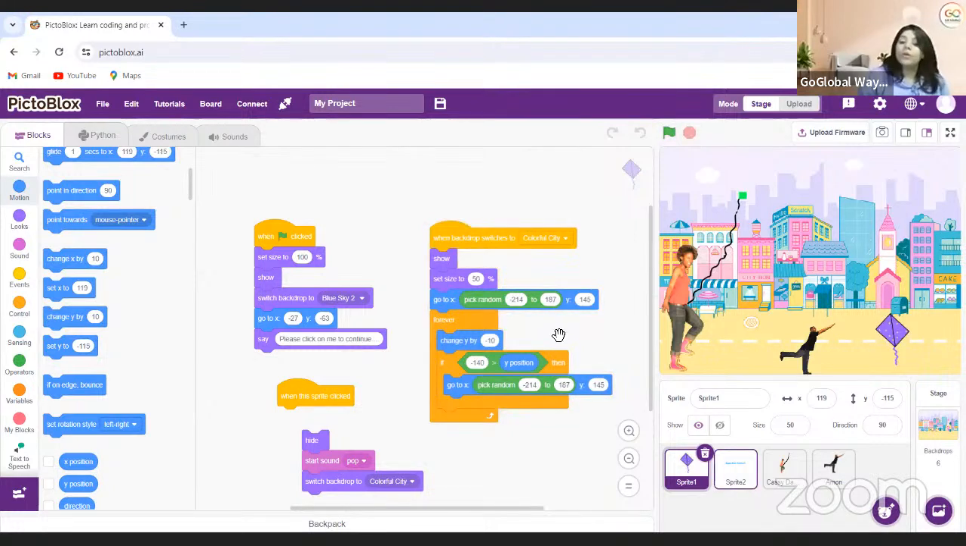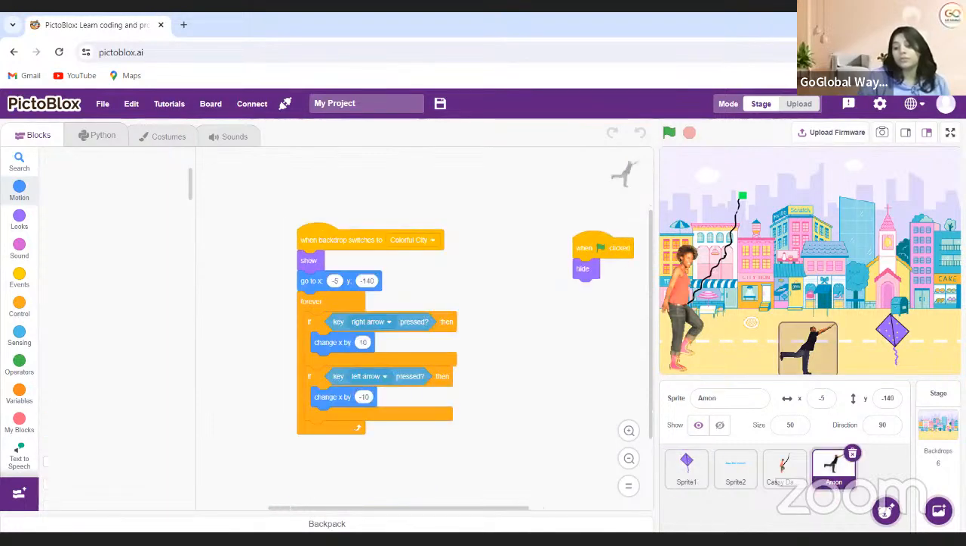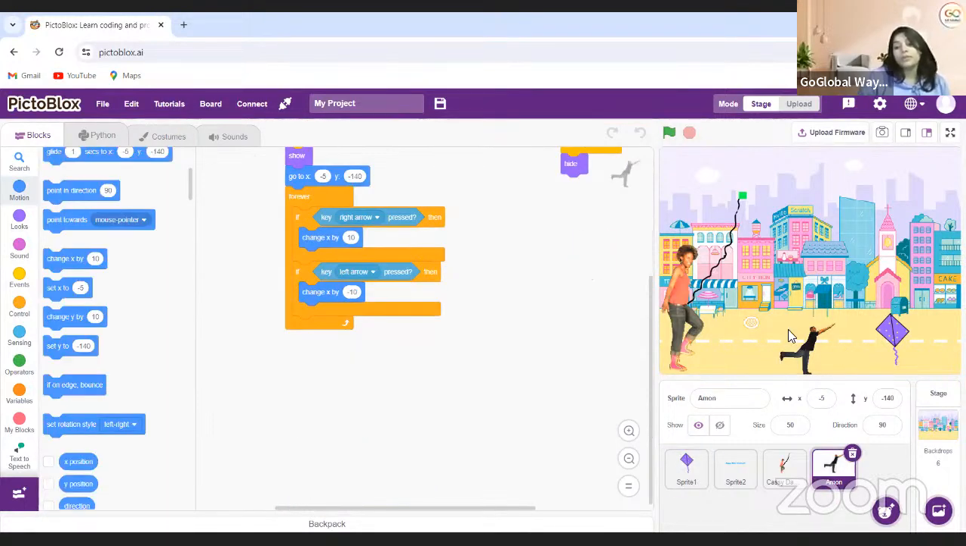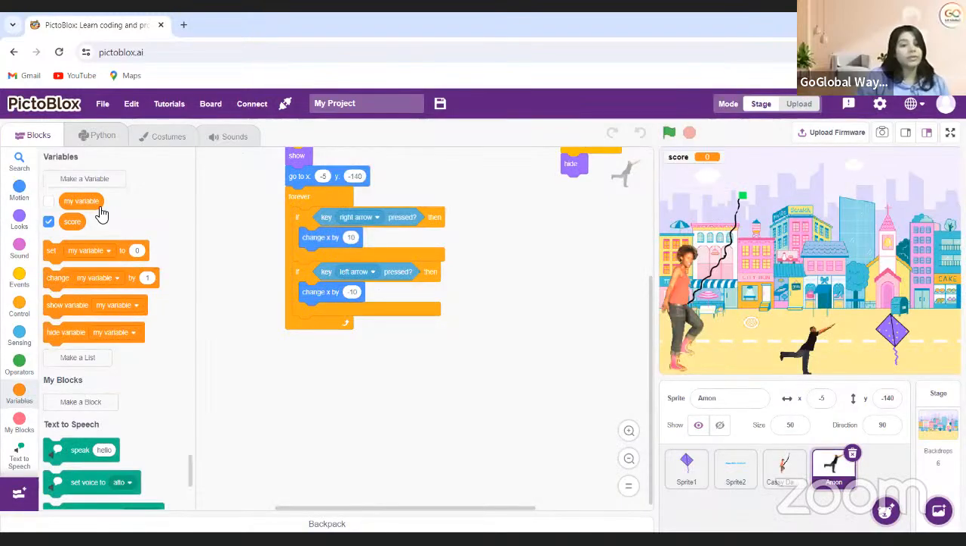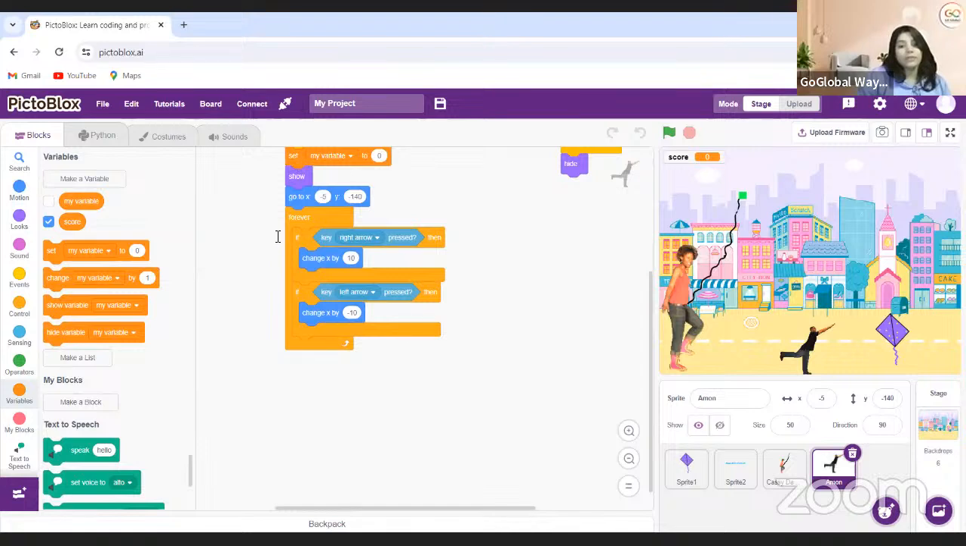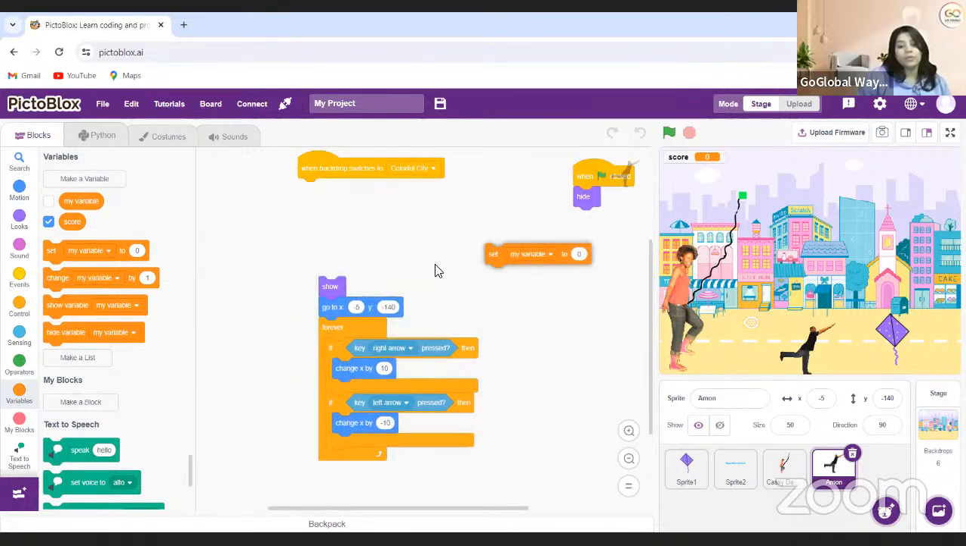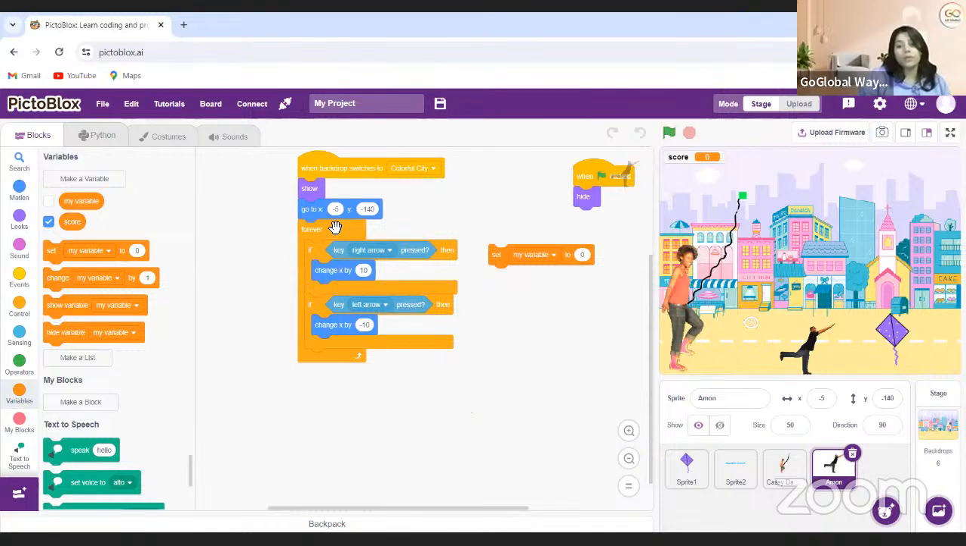Okay, now if the kite touching with the person, this is M1. So if it is touching, then he will get the score. So I will make one variable, a score, and this score is 0 right now initially. So set my variable, I'll just move it to when green flag, okay. So set my variable means the score to 0 initially.